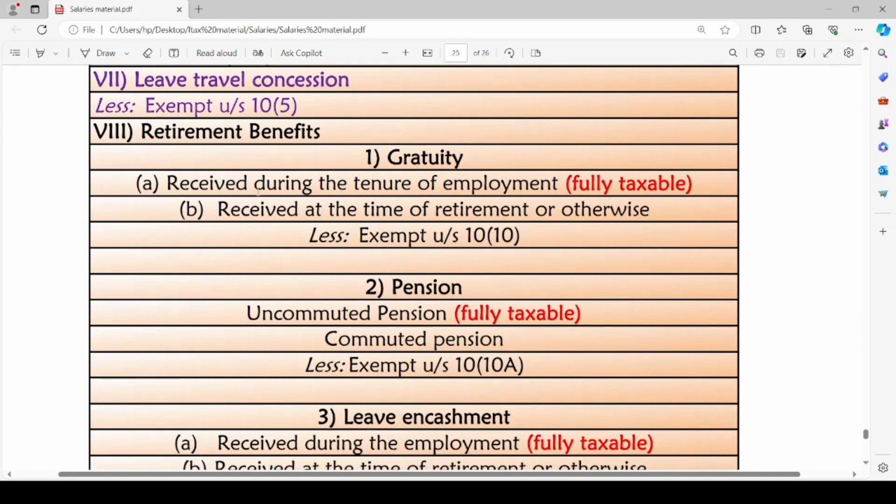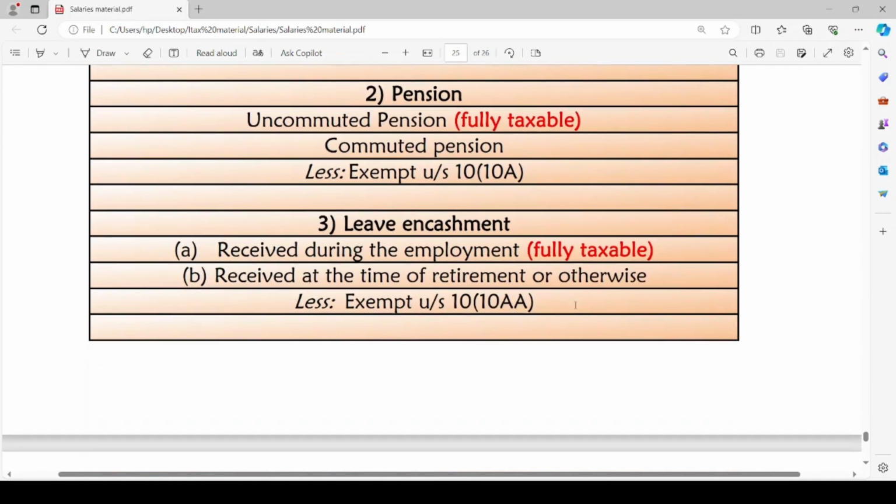These retirement benefits are subject to exemption to some extent. After providing such exemption, we will add the gross amount to the salary while computing the income under the head salaries.